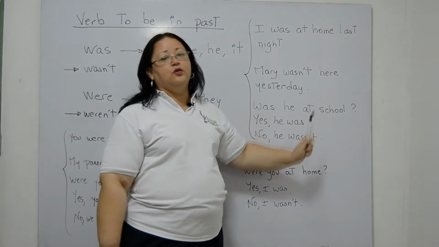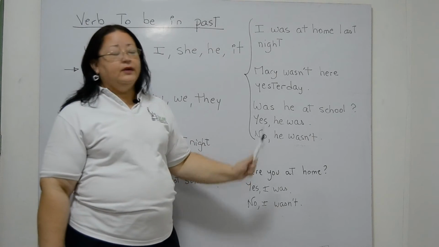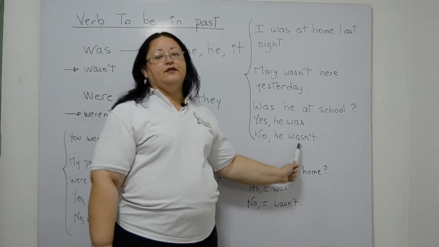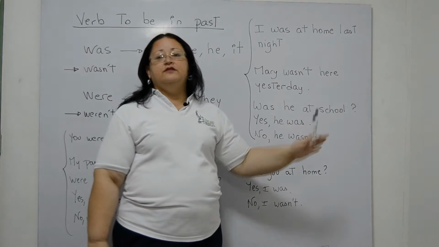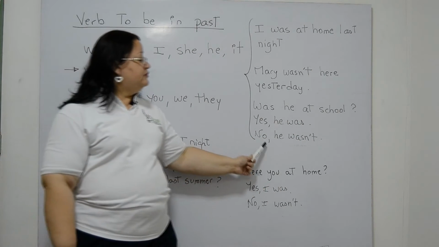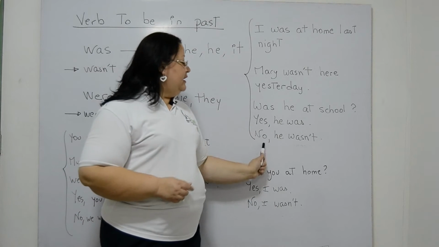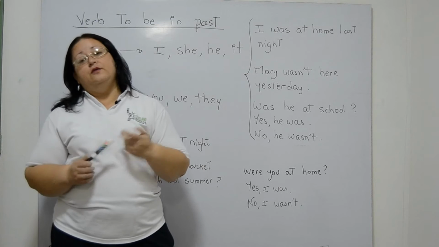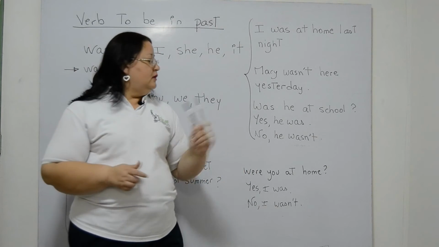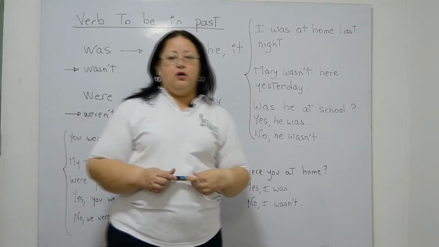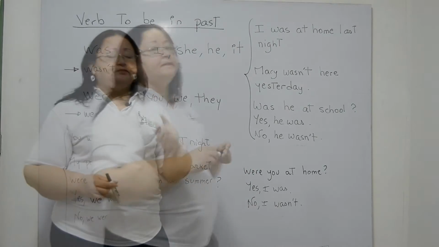Was he at school? For the answers, we can say yes or no. Yes, he was. No, he wasn't. You can elaborate these answers by saying, yes, he was. He was at school all day. Or you can also say, yes, he was at school all day. In the negative answer, we say, no, he wasn't. He was at home because he was sick. Or, no, he wasn't at school. He was at home. So the answers depend on what you want to express.